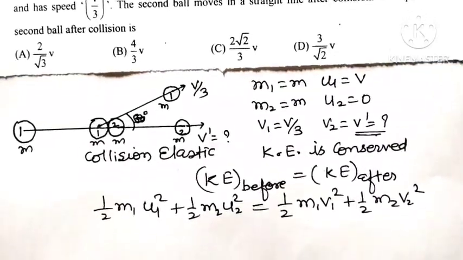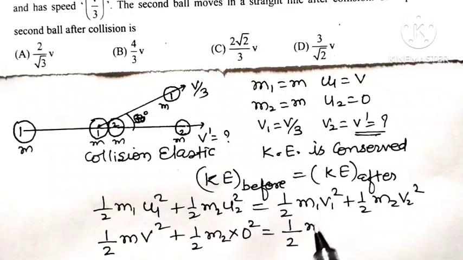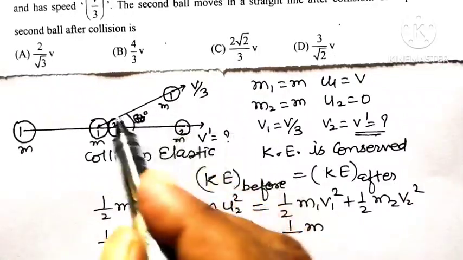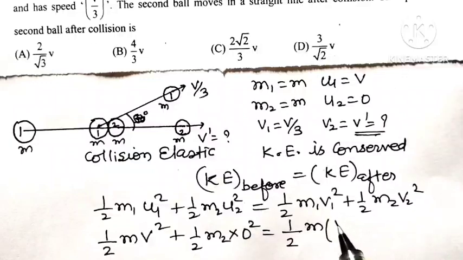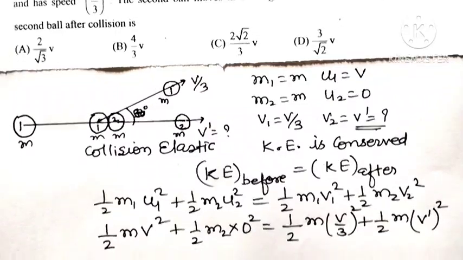The mass is the same, so half m v square plus half m times 0 square, since the second body is initially at rest, equals half m times (v by 3) whole square plus half m v dash square, where v dash is the velocity of the second body after collision.